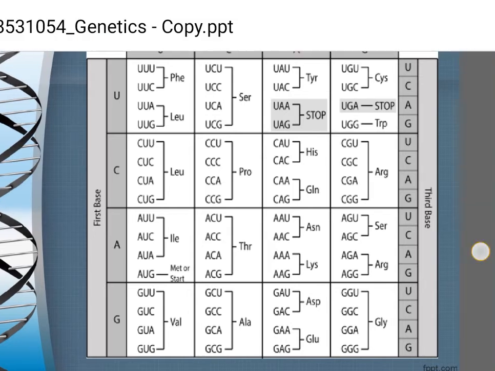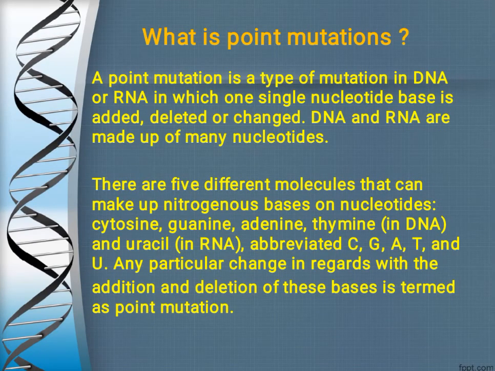Now we will move further to see point mutations. So now you all know that mutations are abrupt and irreversible change in the genome. And now we will see what is point mutation. So point mutation is a type of mutation in DNA or RNA in which one single nucleotide base is added, deleted or changed.